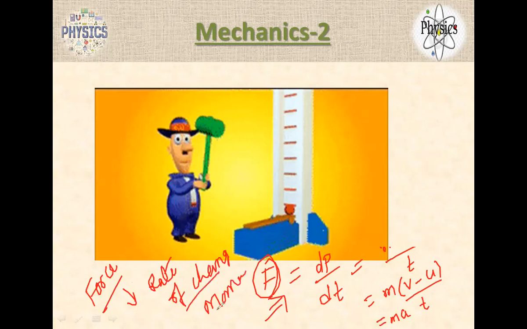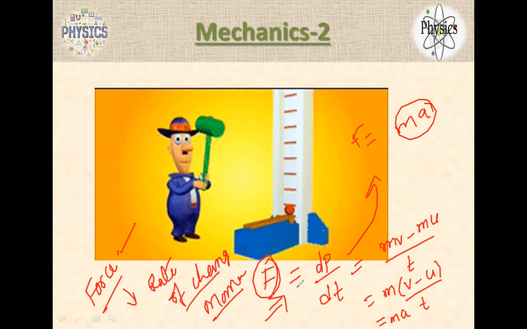Rate of change of momentum is called force. Some other student can say it's a product of mass and acceleration. This is also correct. But in general, you have to remember this one. So F equal to ma came from this.